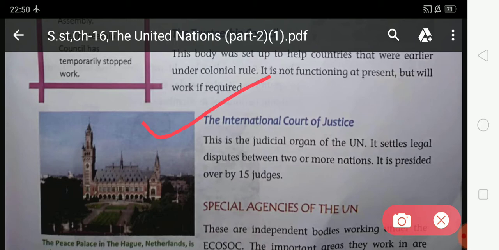It is the judicial organ of the United Nations, and it settles the disputes between two countries, and it is presided over by 15 judges. So student, the International Court of Justice is presided over by 15 judges.